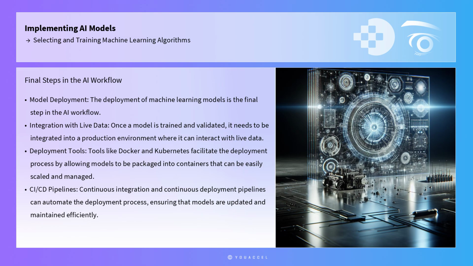The deployment of machine learning models is the final step in the AI workflow. Once a model is trained and validated, it needs to be integrated into a production environment where it can interact with live data. Tools like Docker and Kubernetes facilitate the deployment process by allowing models to be packaged into containers that can be easily scaled and managed. Continuous integration and continuous deployment pipelines can automate the deployment process, ensuring that models are updated and maintained efficiently.